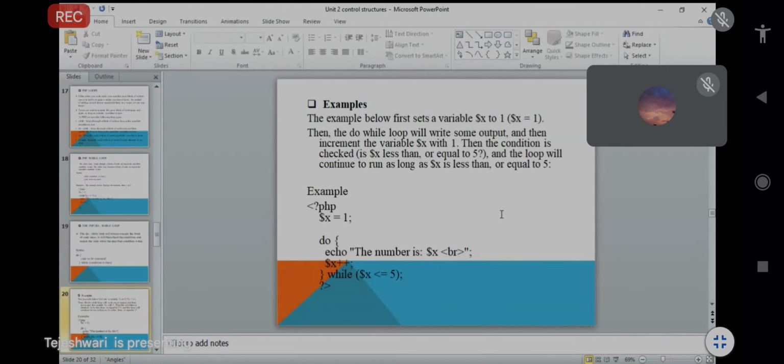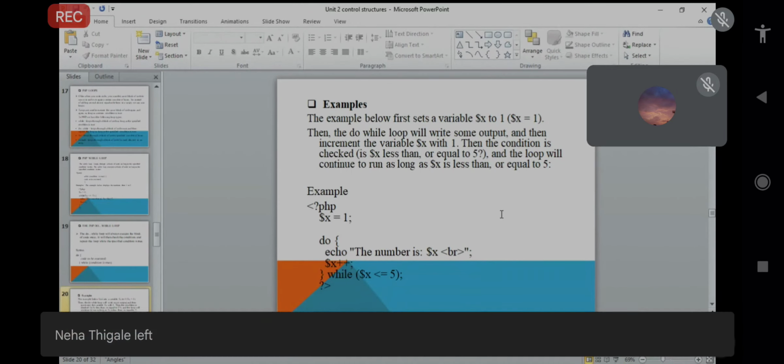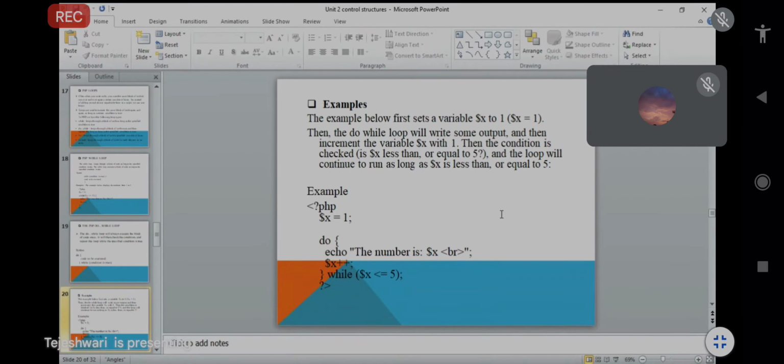What will the execution be? First, if you see the example, the same code in PHP: $x is equal to 1, so we set the value of $x to 1.